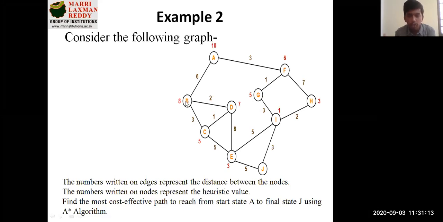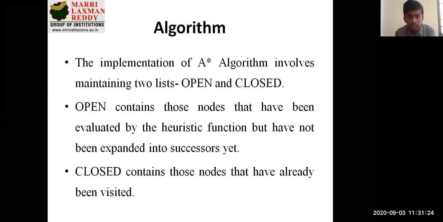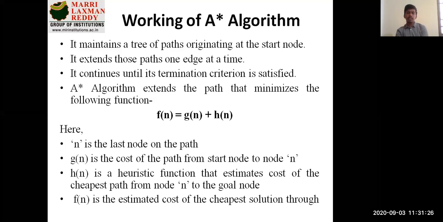And h of n, you already know is the heuristic function. Suppose at node B you have the value of 8. That is your h of n. This should be clear first, guys, because you need to apply this equation in your problem solving. You need to understand what is g of n and what is h of n.